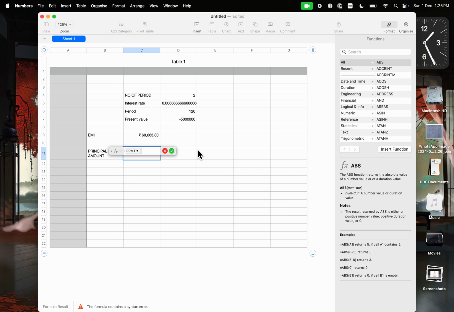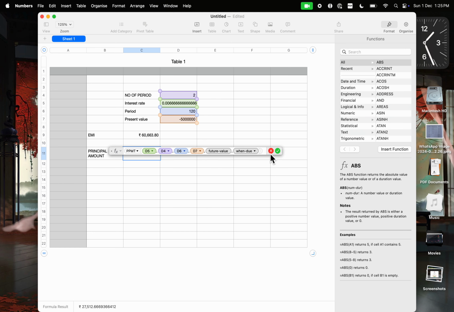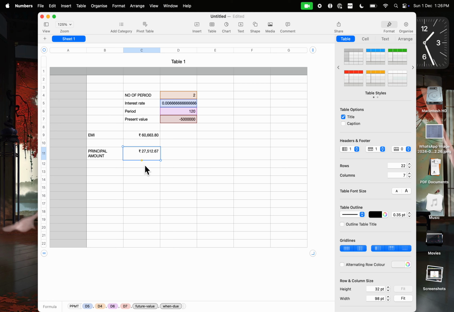Now PPMT, if I write PPMT again and click, the periodic rate, you click here and this will come. Period, you say 2, number of periods 120, present value minus 50, future value and when due you don't have to put. See, out of the 60,000 EMI which you are paying, on the second month of your loan repayment, your principal amount will be 27,000.